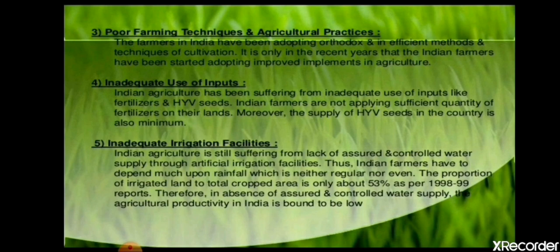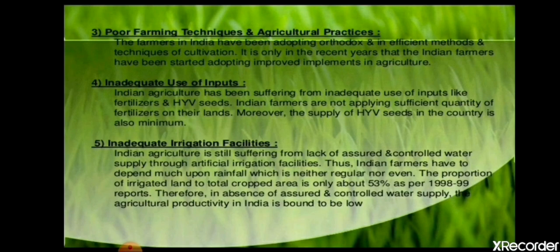Inadequate use of inputs. There are some problems, like people are not getting HYV seeds, that means high yielding seeds. Because they do not have that much money, they use regular seeds only, which do not give that much production. Some people are not able to afford artificial irrigation, so in times of less rainfall, their crops get destroyed.